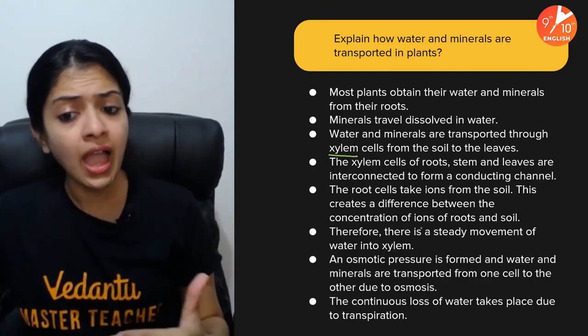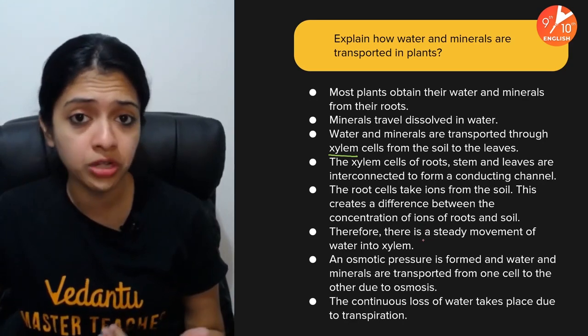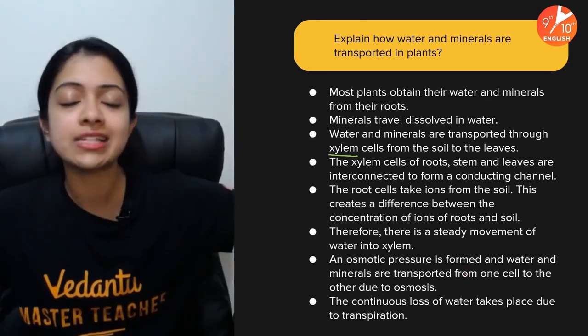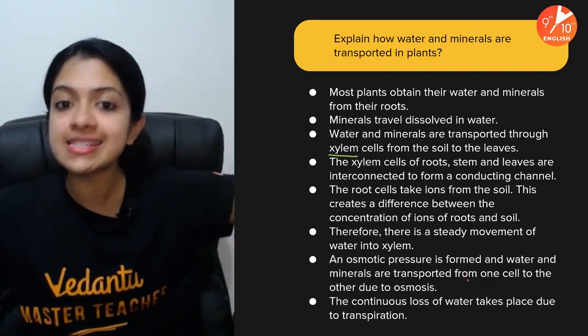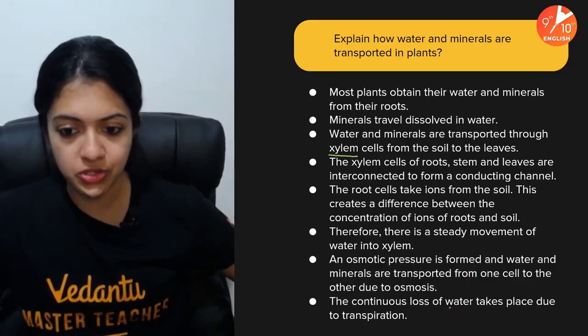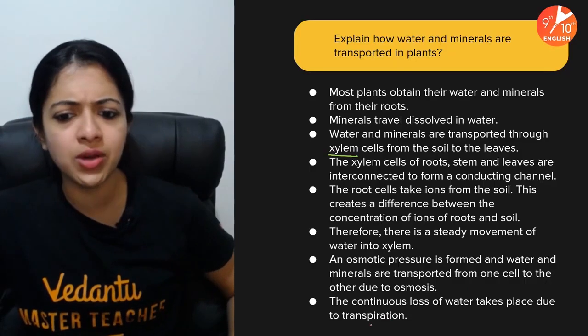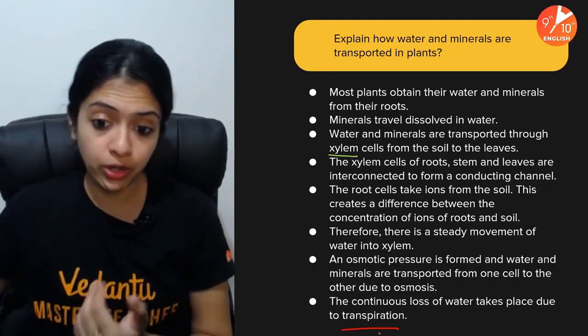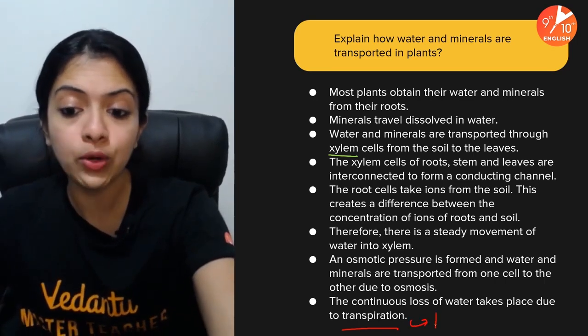And how exactly the steady movement of water into xylem occurs: osmotic pressure is formed, and from one cell to the other, it gets transported through osmosis. Okay, so that's about it. And transpiration also plays a role in transportation because it acts as a pulling force.